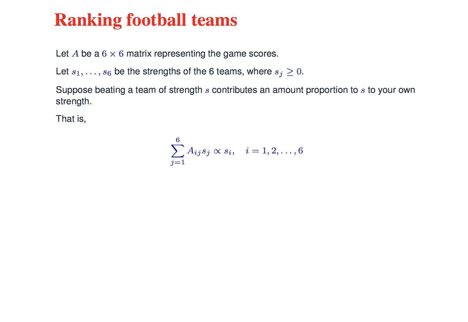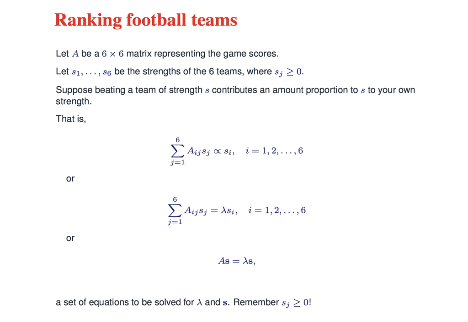What is the constant of proportionality? I don't know yet, so let's just call it some number lambda. So I have the sum from j equals 1 to 6 of aij sj is some constant lambda that I don't know yet times si. That must hold for all i running from 1 to 6. Well, if I write that as a matrix vector equation, it's As equals lambda s. It's a set of equations to be solved for lambda and s. That's the eigenvector equation. S is going to be an eigenvector, and lambda is going to be the eigenvalue. So the eigenvector S will be a vector that records the strength of each team.